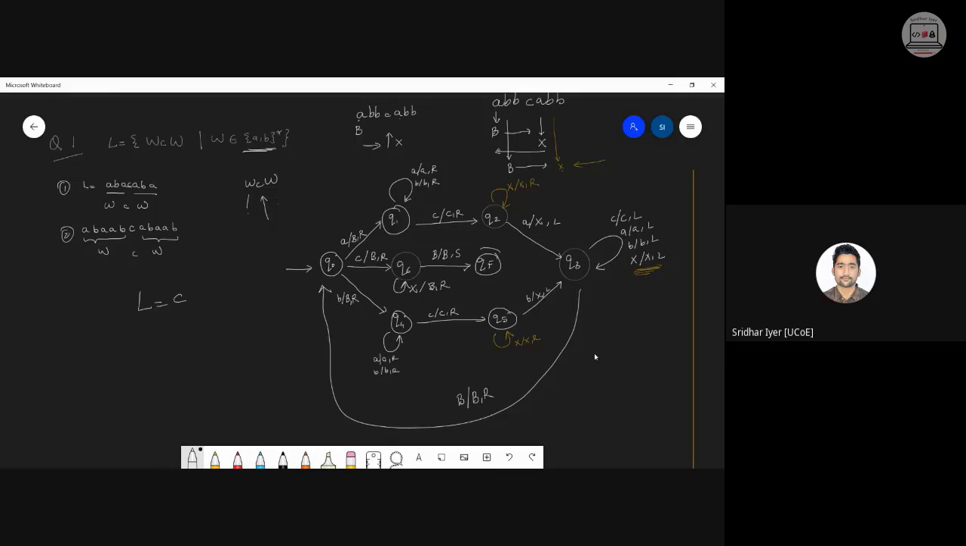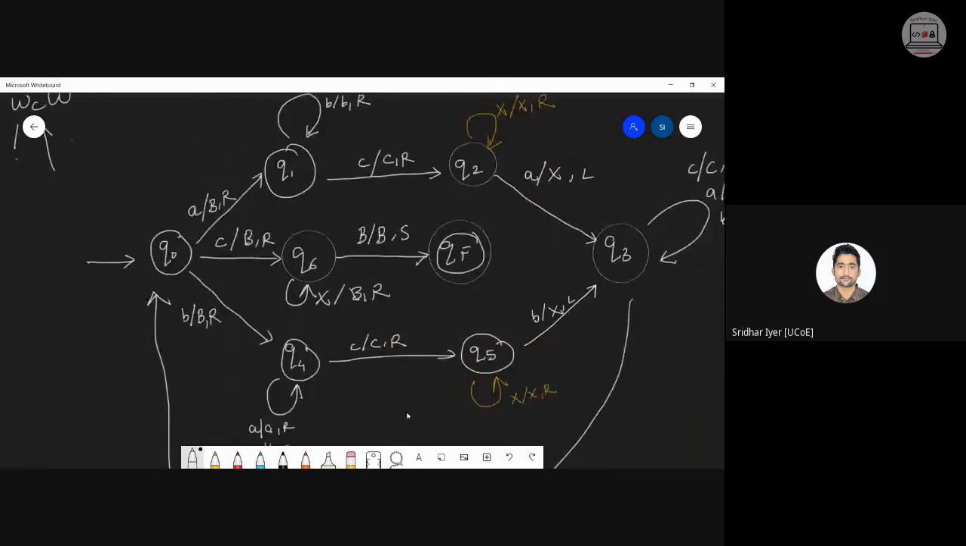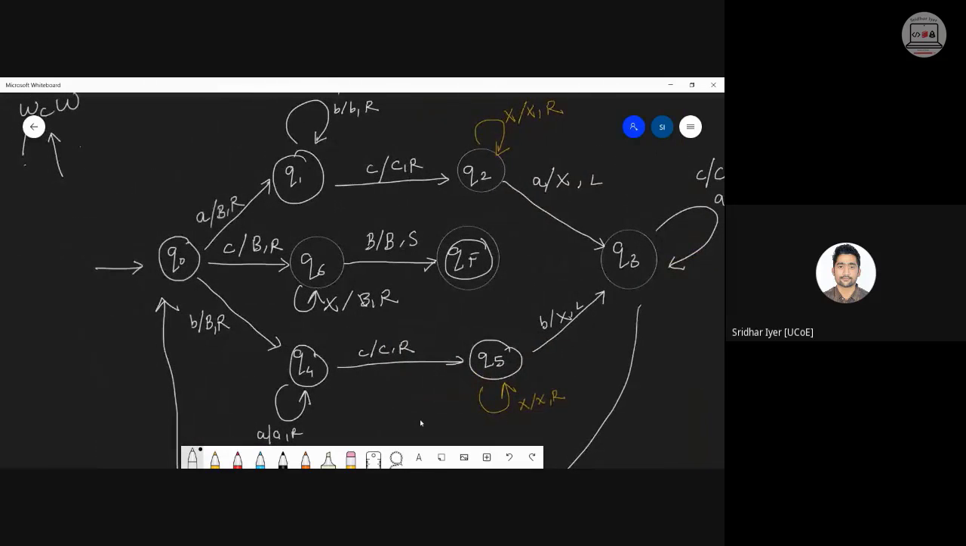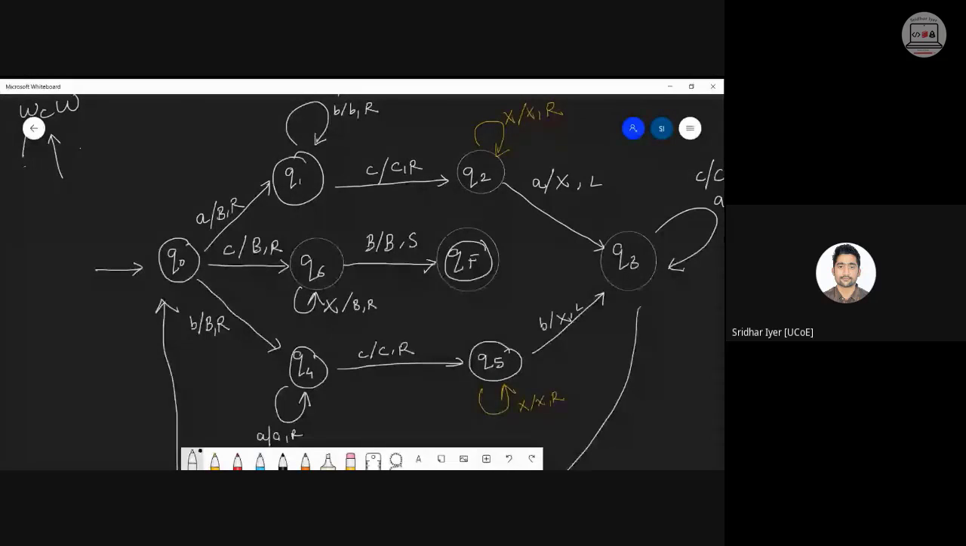Now you only tell me what exactly I'm trying to do. Let me zoom it up for you. Suppose I have read all the characters and only C is left, then what will happen? I will keep the C as it is and keep moving to the right from Q0. समझ रहा है कि नहीं?